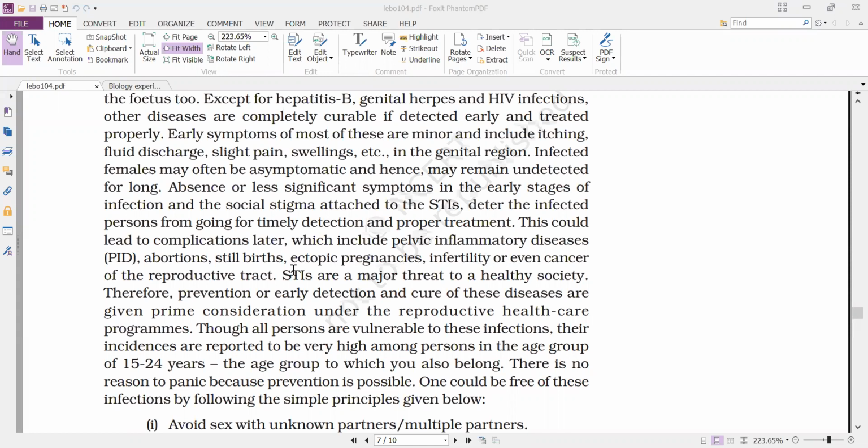Infertility or even cancer of the reproductive tract: if the infection is prolonged, it may lead to infertility. That means it causes damage to the primary reproductive organs, and the production of germ cells or gametes will be affected, so it leads to infertility and even cancer of the reproductive tract.